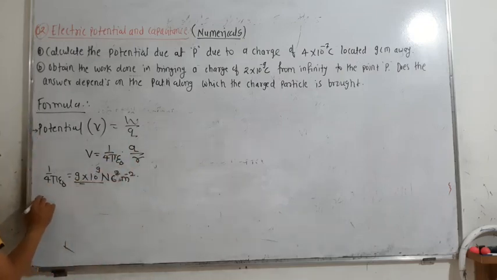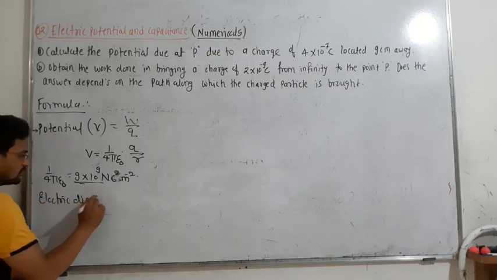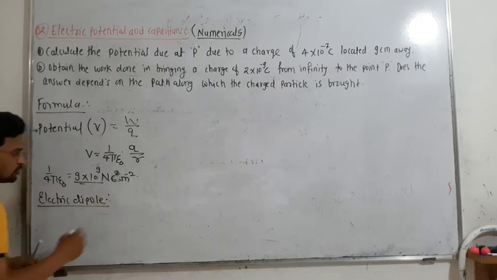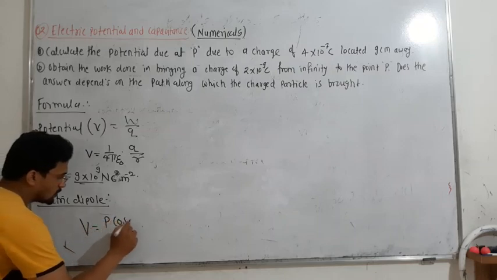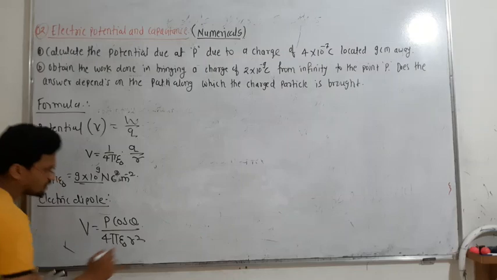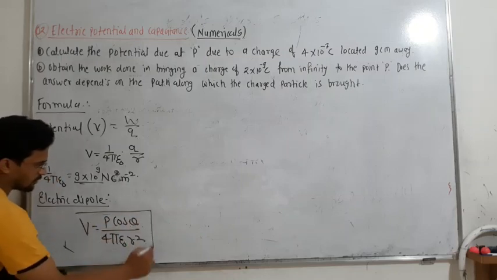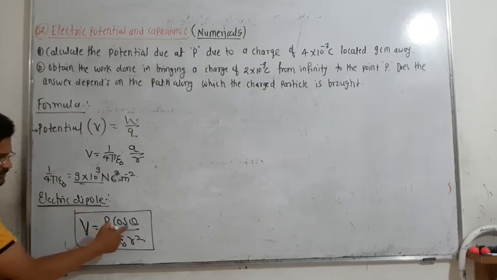Then there is the electric dipole. Due to the electric dipole you have one equation: V is equal to P cos theta divided by 4 pi epsilon naught R square. This is another equation. Whenever you have an electric dipole, the potential due to the electric dipole you have to represent in this format.